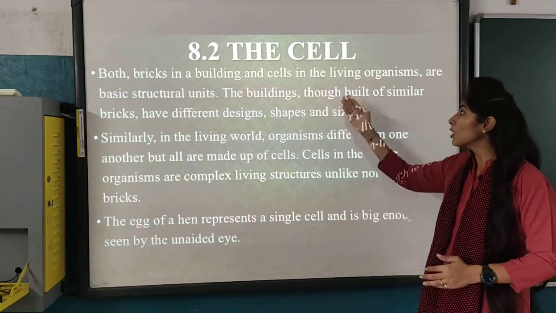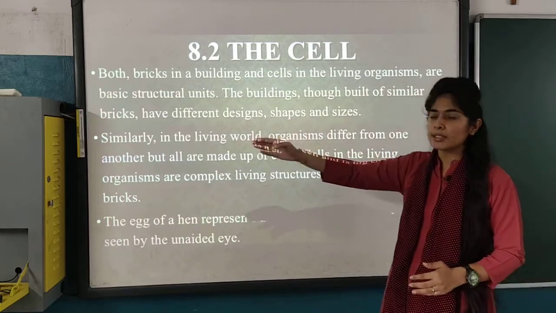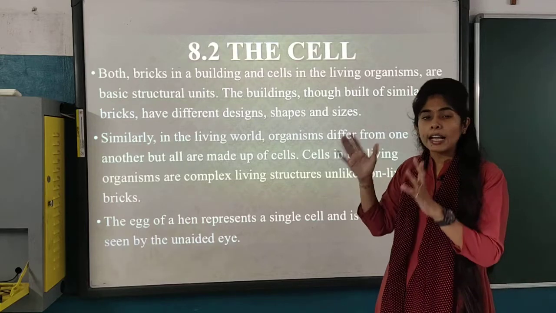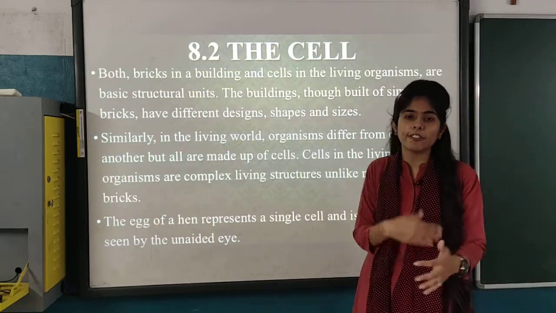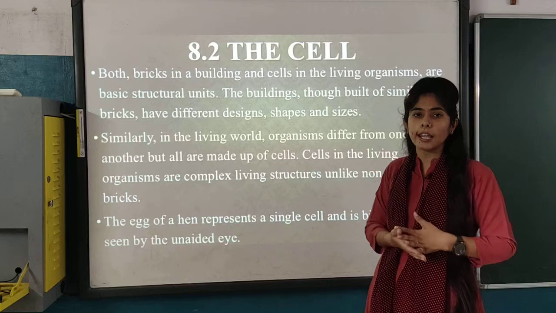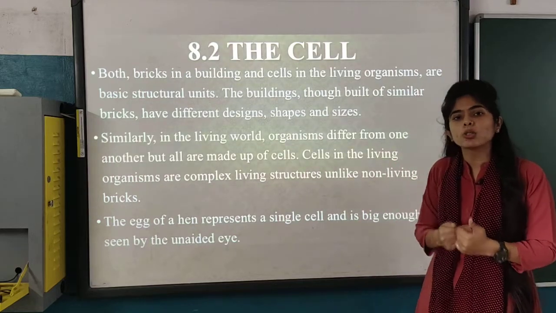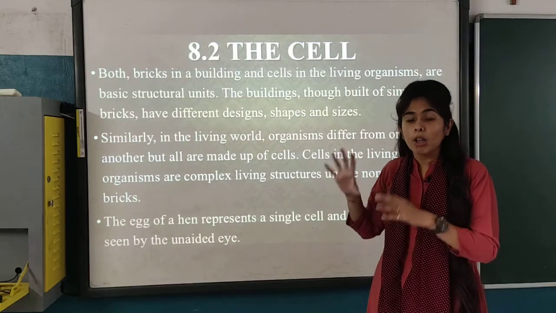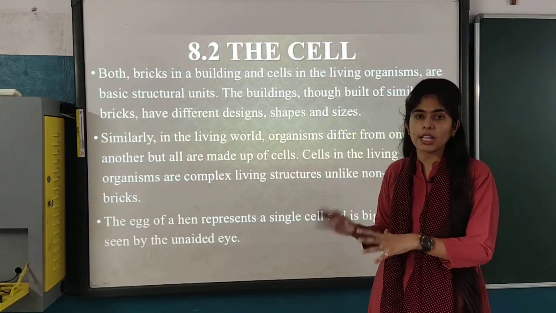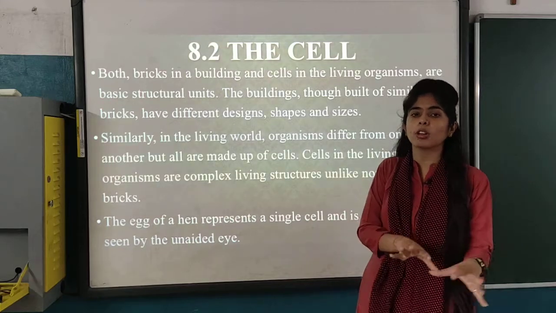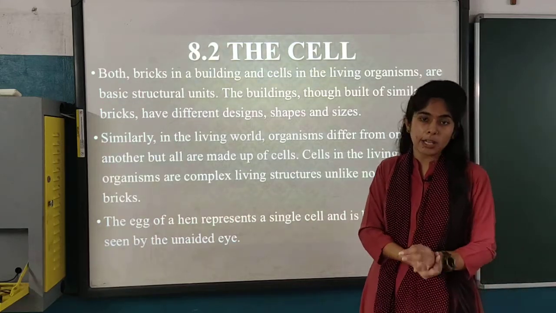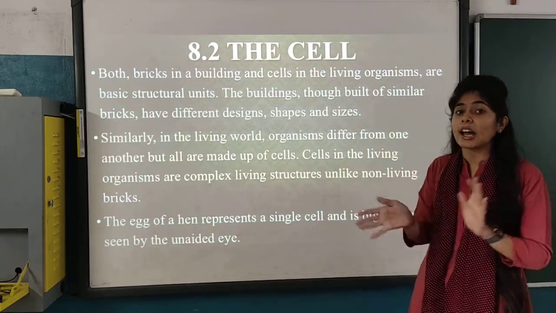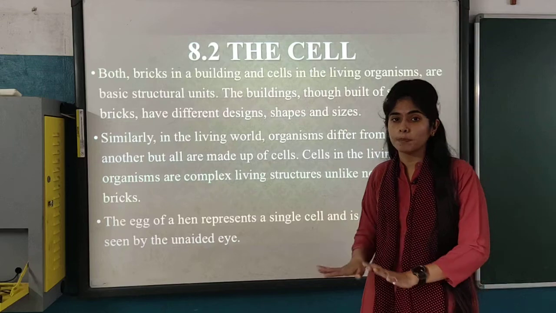The buildings, though built of similar bricks, have different designs, shapes and sizes. As the walls of a building have different shapes and sizes, in the same way our cells are also of different shapes and sizes, and in an organ there are different numbers. In some organs there are more, in some organs fewer, depending on the organ. So in the same way the cells are compared with the wall.